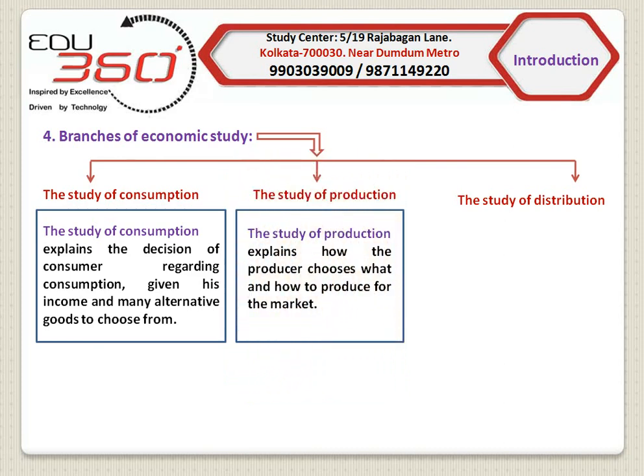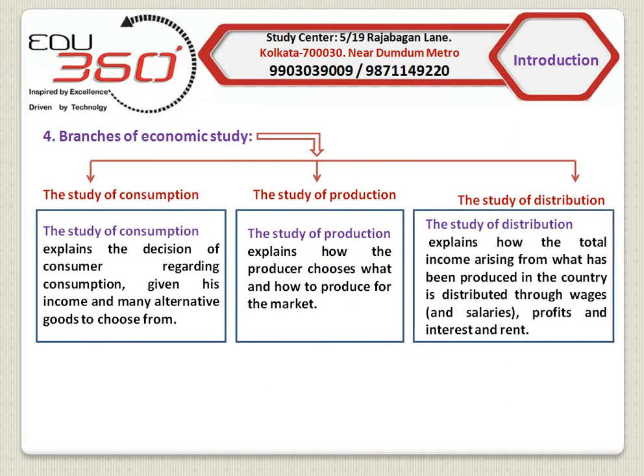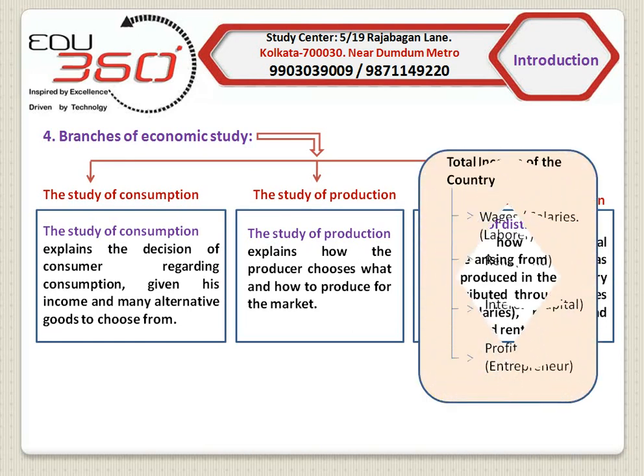Now come to the study of distribution. The study of distribution explains how the total income arising from what has been produced in the country is distributed among the wages, salaries, profit, interest, and rent. In other words, we can say that the study of distribution explains how the total income of the country will be distributed among the laborer as wages or salaries, among the landholders as rent, among the capital holders as interest, and among the entrepreneur as profit.